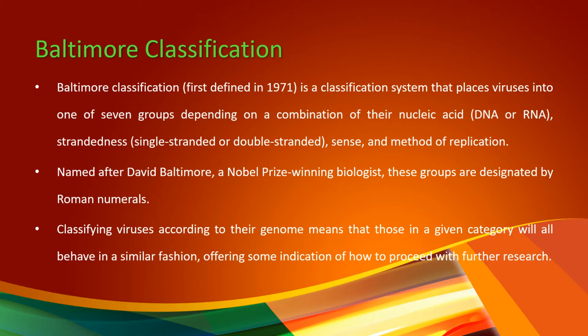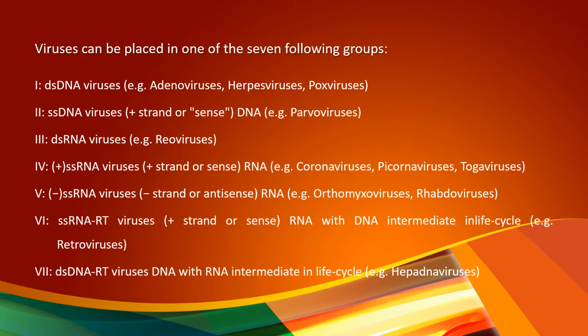Classifying viruses according to their genome means that those in a given category will all behave in a similar fashion, offering some indication of how to proceed with further research. Viruses can be placed in one of the 7 following groups. One is double-stranded DNA viruses, examples adenoviruses, herpesviruses, poxviruses. Second, single-stranded DNA viruses, example parvovirus.